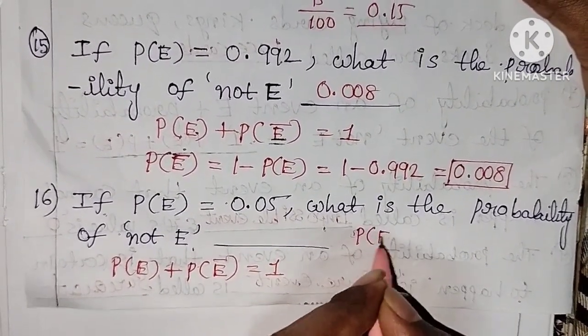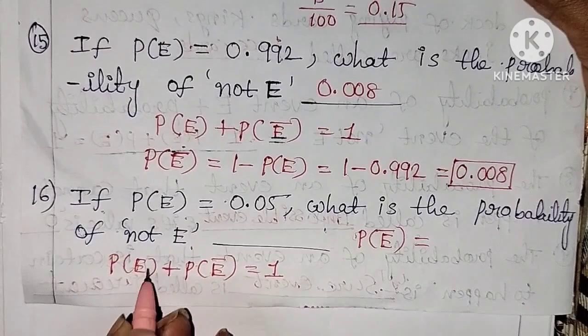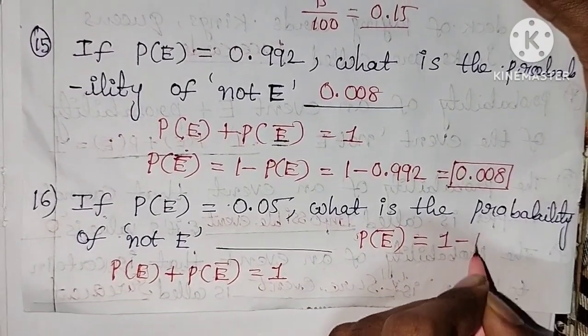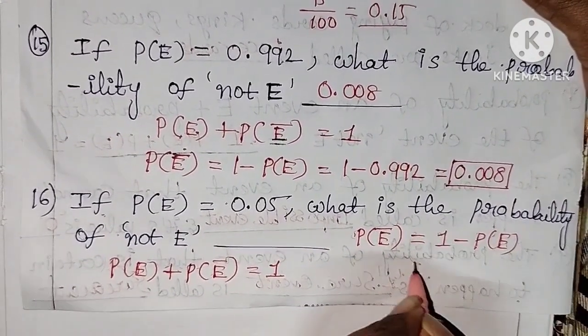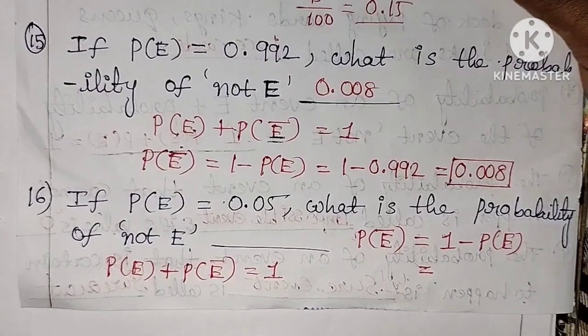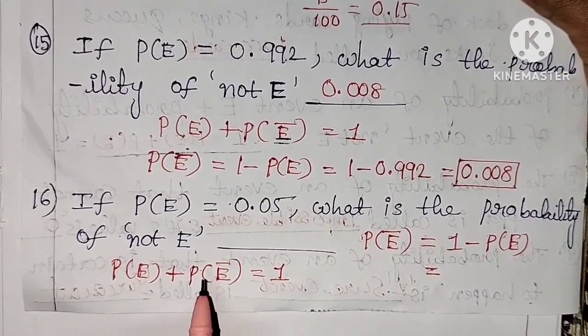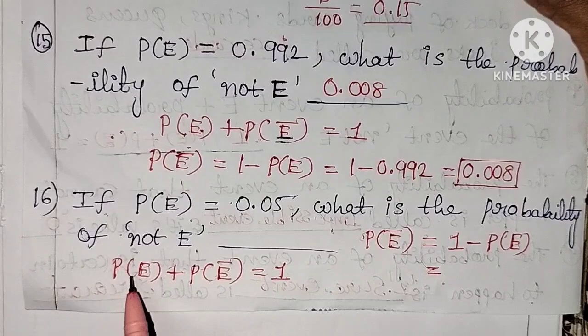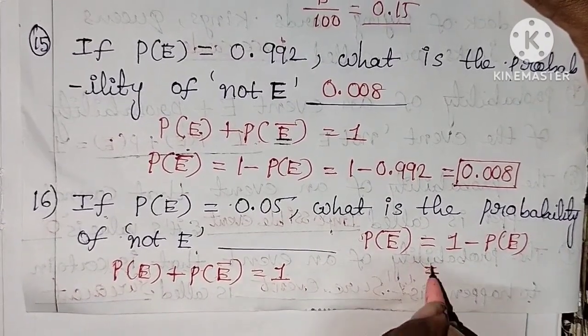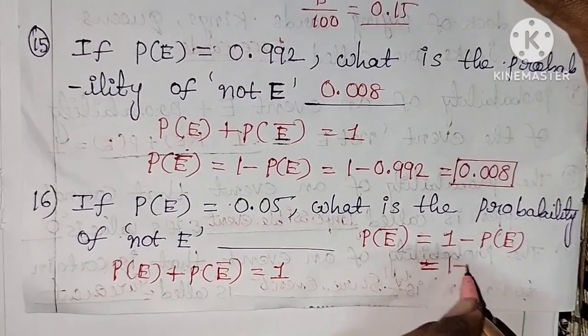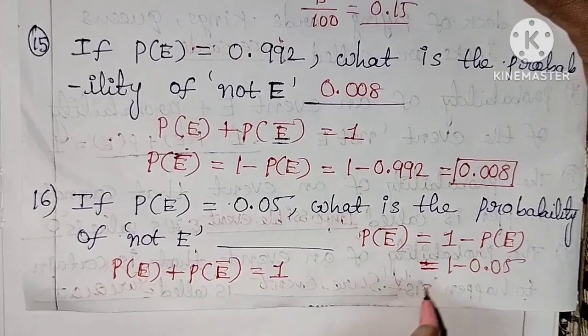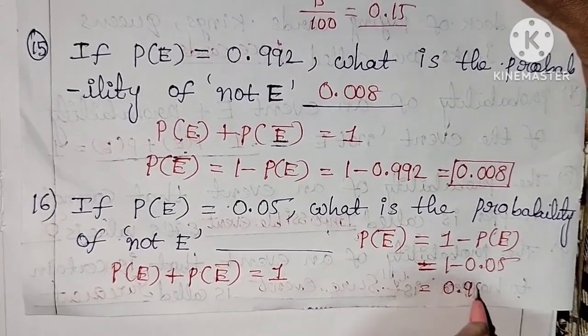We want P of E bar, so transposing P of E, positive P of E becomes negative P of E. So 1 minus P of E, 1 minus 0.05, which is 0.95.